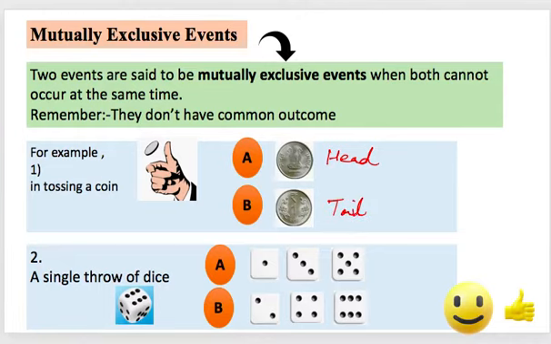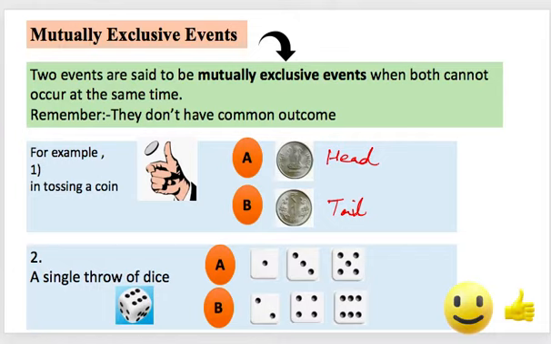Now, why am I calling them mutually exclusive? Because when one is happening, the other is not happening. Here it is a single toss, and when you are getting head, you will not get tail. When you are getting tail, you will not get head. So they are disjoint sets, or they are not happening together, and you can say they don't have a common point. So here it is mutually exclusive.